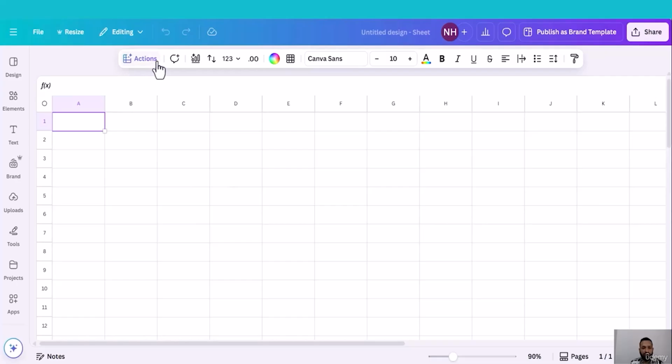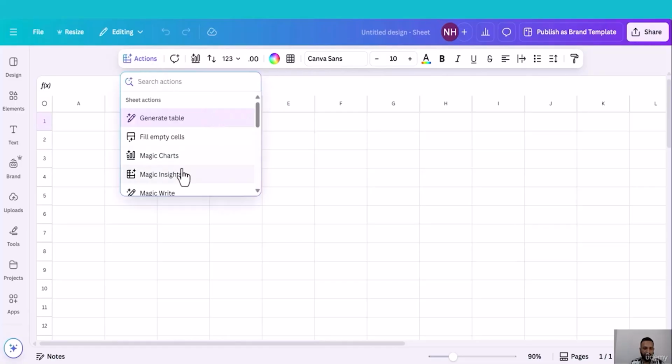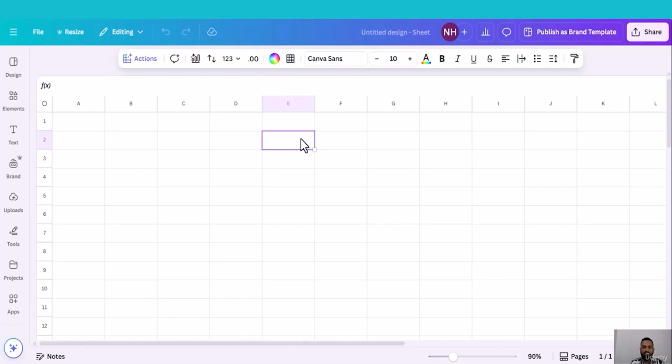In the top menu, you will find all the tools needed to work with data. If you click action, you will find Canva's magical features like magic charts, magic write, bulk create, resize design, translate. All the features are included in the actions section. So let me start with creating charts, simple charts.